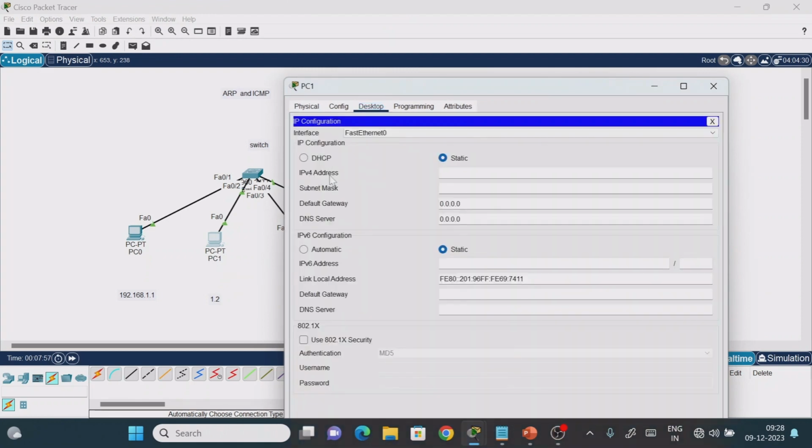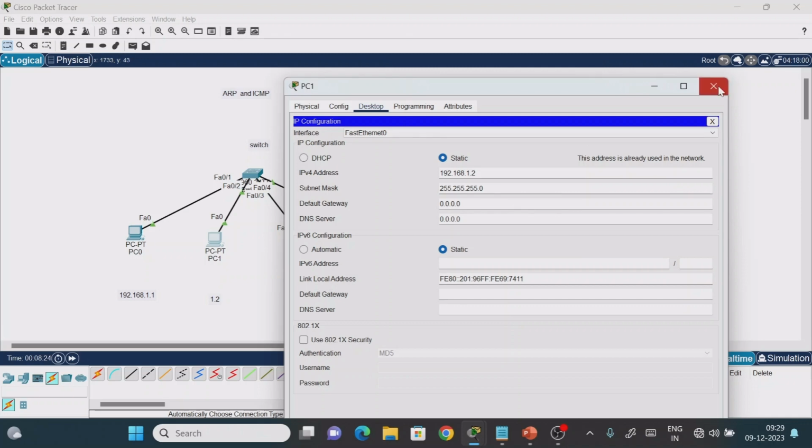Now again I'm going to give one more IP address. Desktop, IP configuration, then unique address. The moment you give 1.1, which is already used in the network, see what is happening. This address is already used in the network, so we can't use it because we need to assign a unique address. So now I'm going to give the IP address 1.2. Now see that it is accepted.